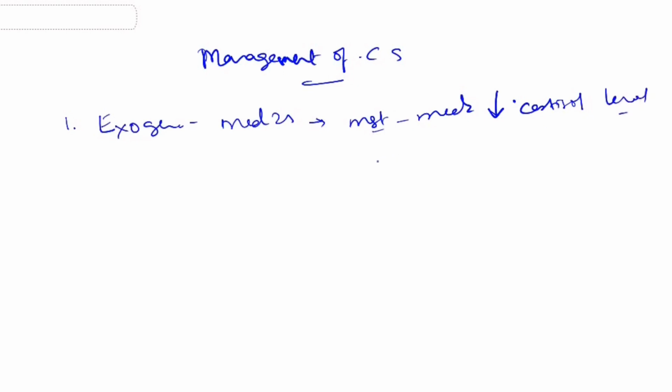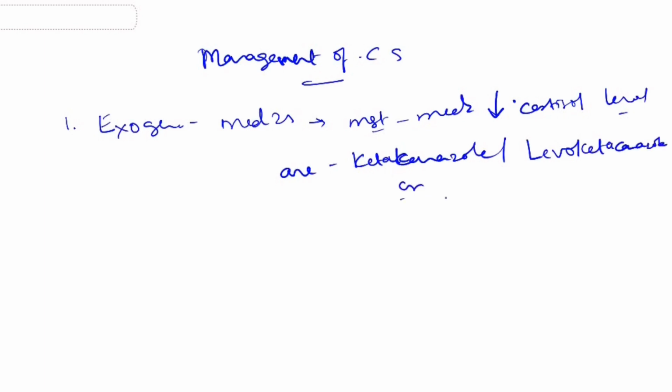The medications which decrease the level of cortisol are ketoconazole, levoketoconazole, or mitotane.